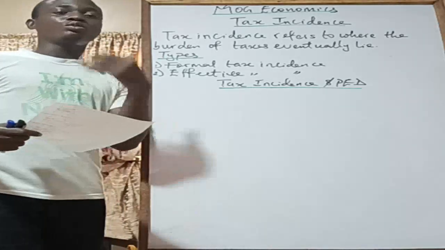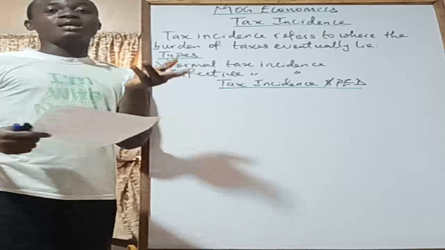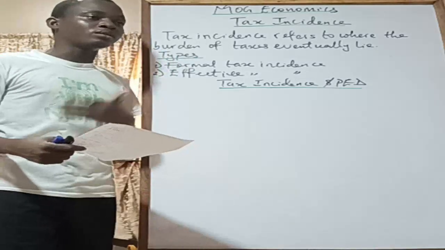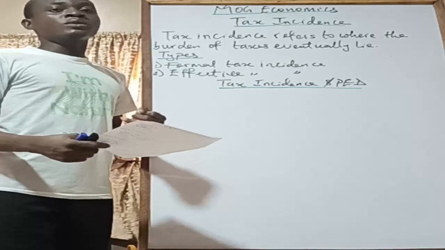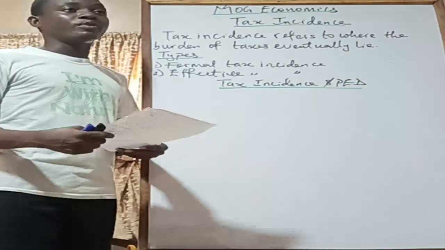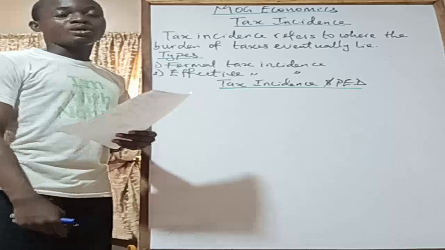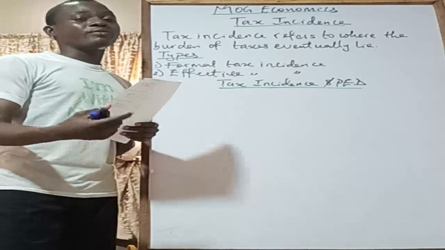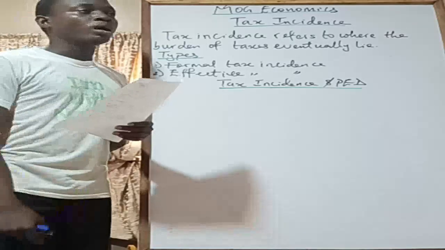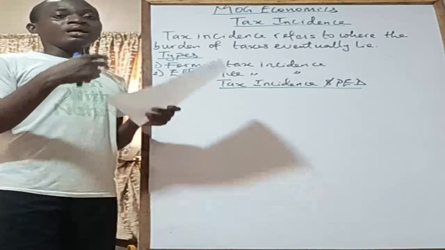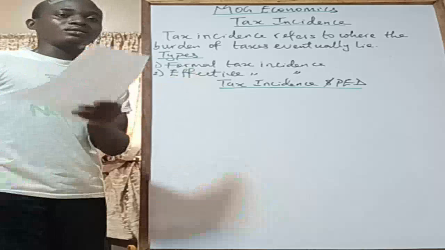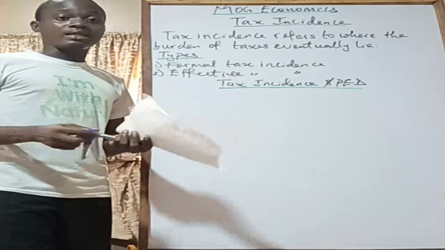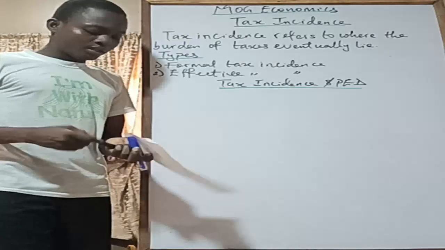Okay, and then if you recall, we have five types of price elasticity of demand. The fairly elastic, which I just explained. You have the inelastic, right? You have the unitary elastic. You have the perfectly inelastic demand curve, and then you have the perfectly elastic demand curve. So now let's begin to look at these different price elasticities to eventually see who bears the burden of taxes in these scenarios.